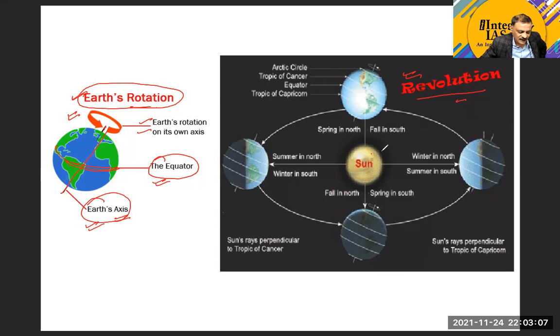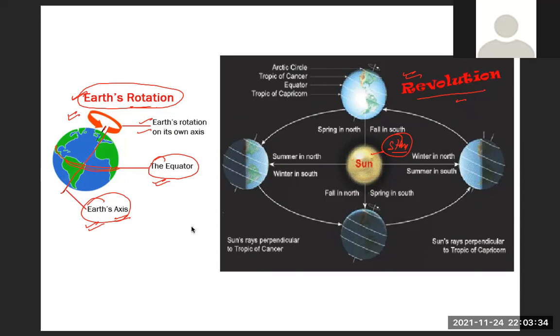Okay, the Sun is our star of the solar system. The Sun is a star of the solar system, and a celestial body revolving around the Sun is called a planet, or any celestial body revolving around a planet is called a satellite. I hope this is a very basic part which most of us have learned in our beginning classes, in our school years. I think most of us have already learned about it.